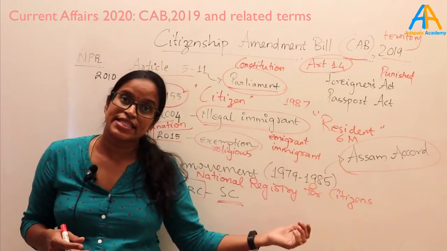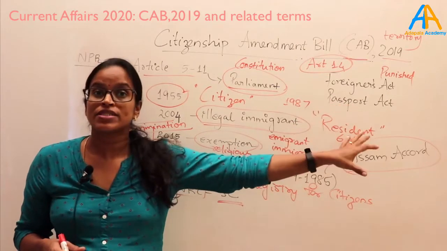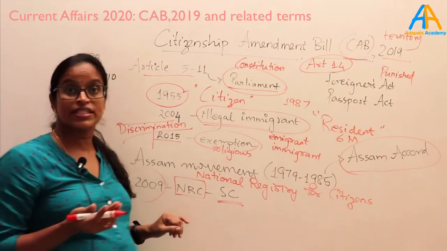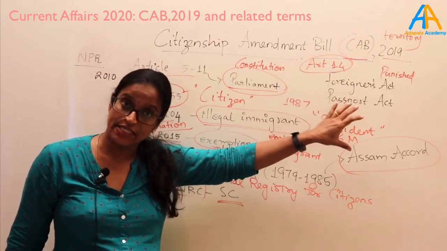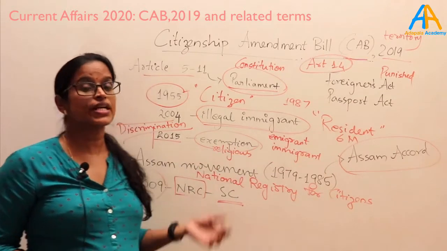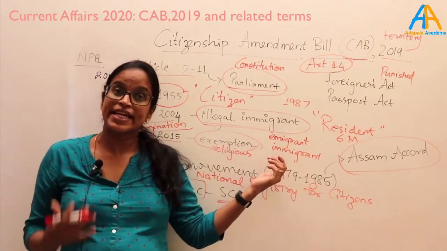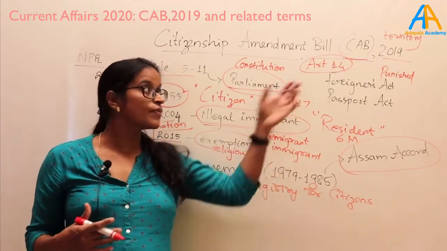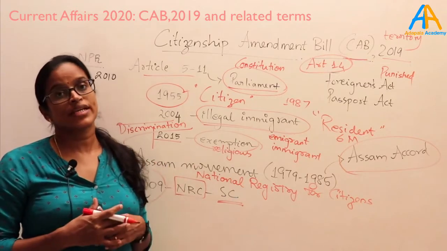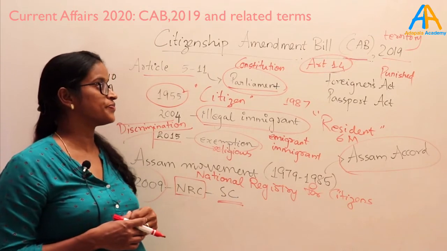So now with the Citizenship Act, the majority of those immigrants can now apply for citizenship of India. That is the issue that is boiling in Northeast India. People are going to get the citizenship and they are going to settle in Northeast India. That is against the spirit of the Assam movement that happened at that time, and that has reignited the protest in Northeast India after this bill. And the rest of India is protesting because it is violating Article 14 of the Constitution.